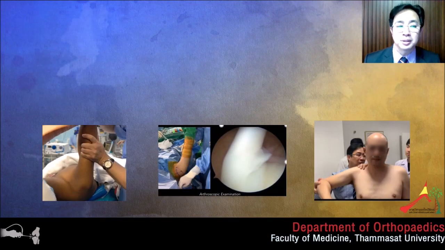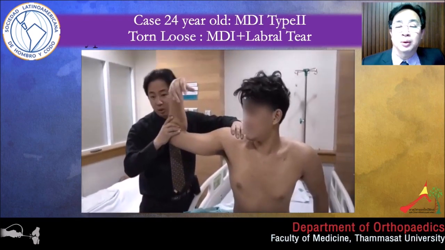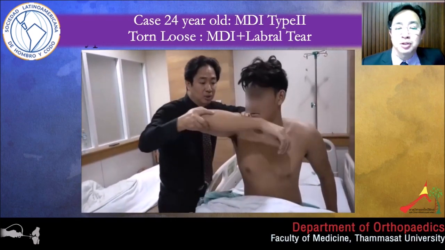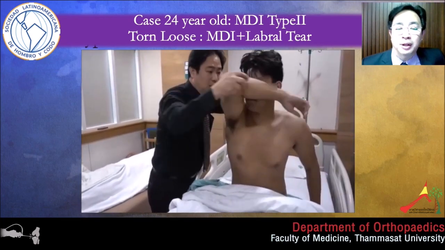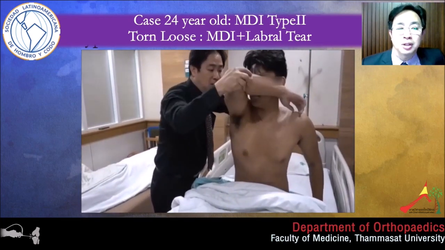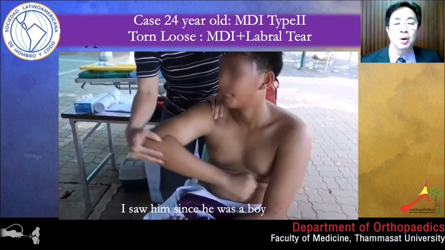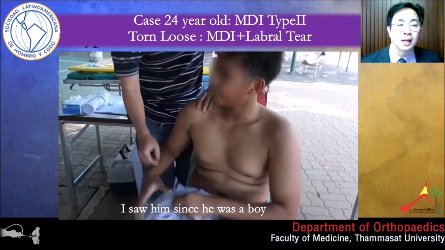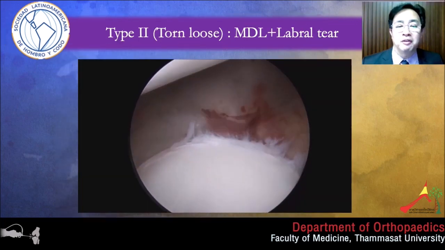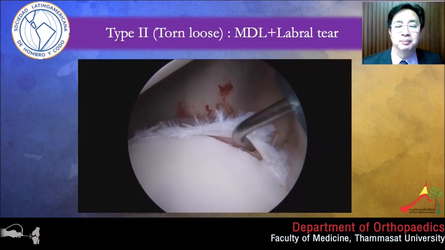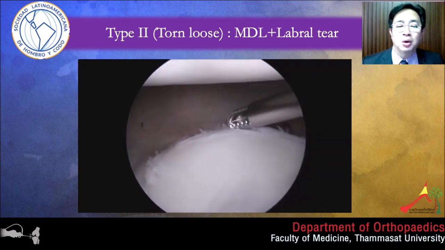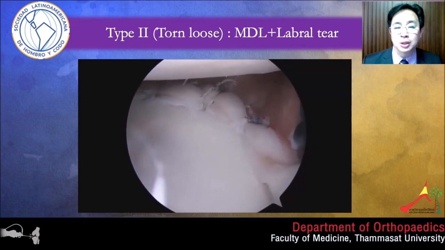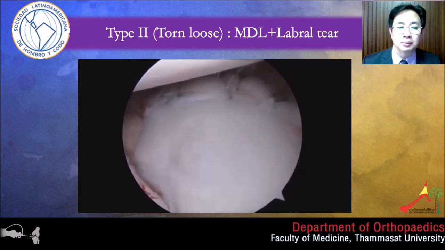Here are some cases. A 24-year-old man, with recurrent shoulder dislocation since he was 16. Shoulder examination showed anterior apprehension positive from 45 to 120. Posterior Kim test positive. I first saw him when he was a boy and treated him conservatively for 8 years. MRI showed no labral tear. He is very active in sports, and finally he had a torn labrum. This is a good example of a torn loose patient. I did the pancapsulolabral repair for him from 3 to 6 and 6 to 9 o'clock.